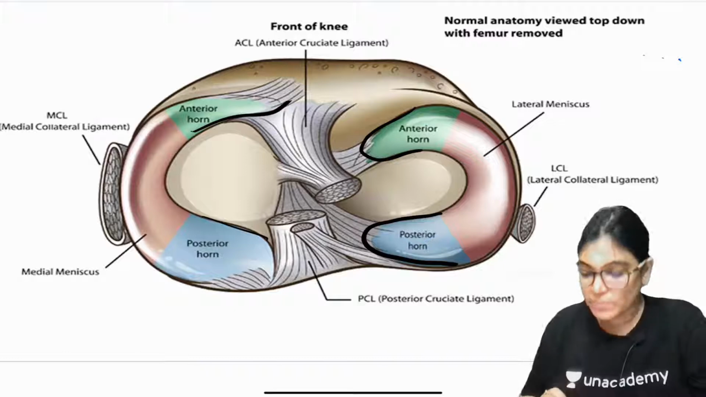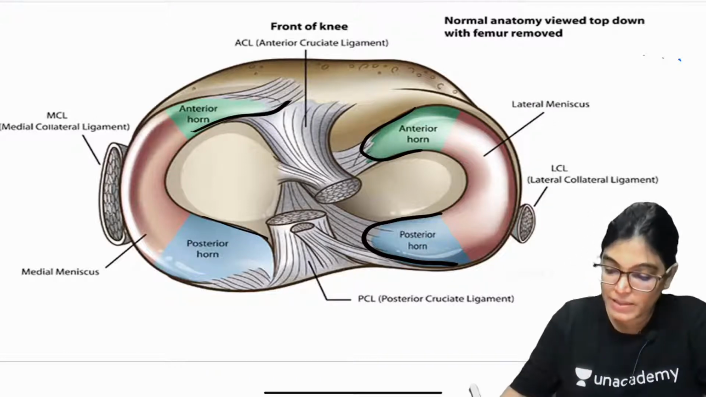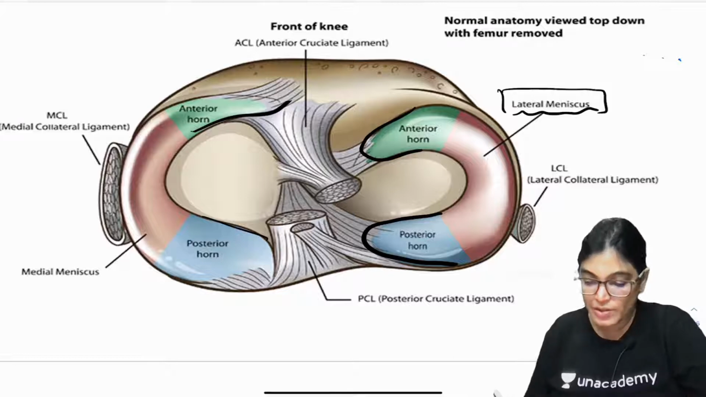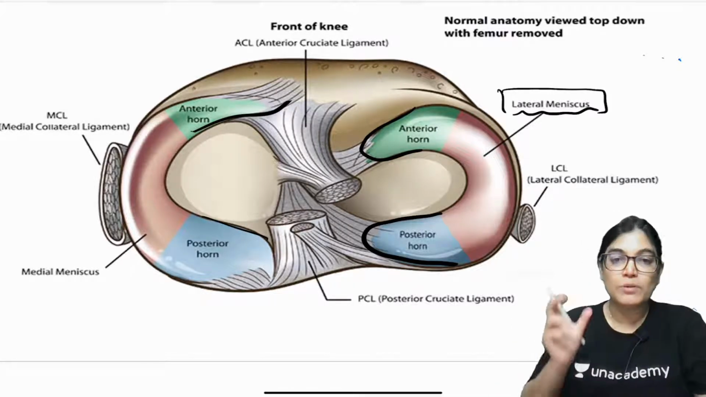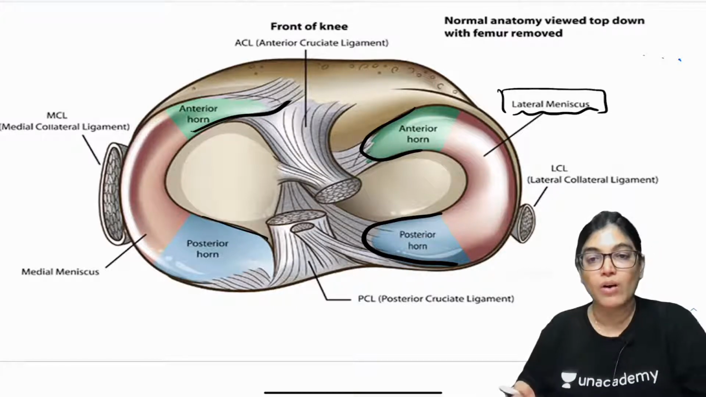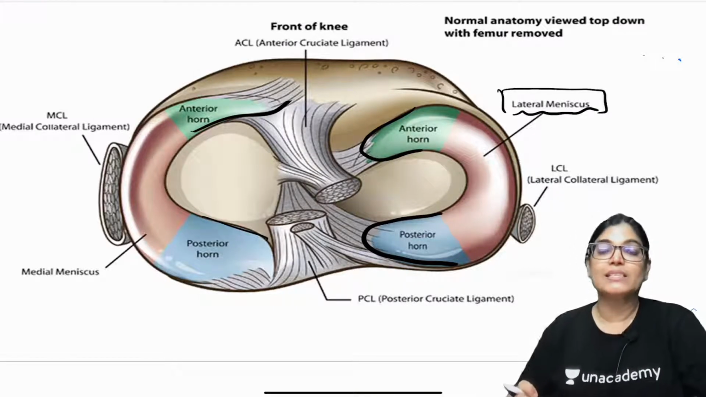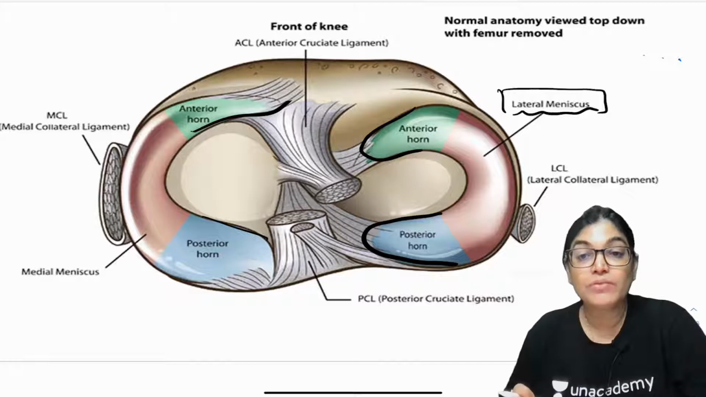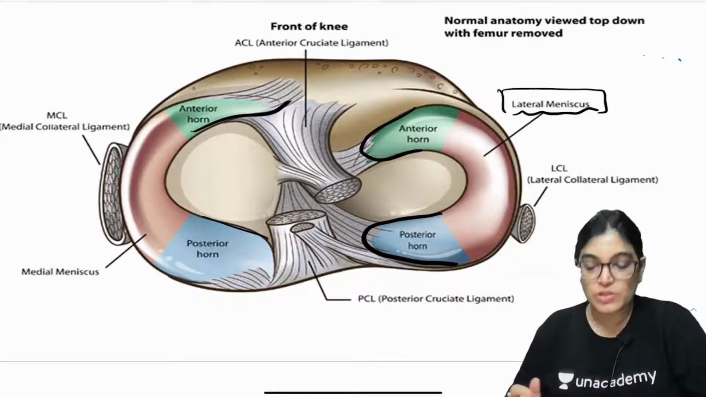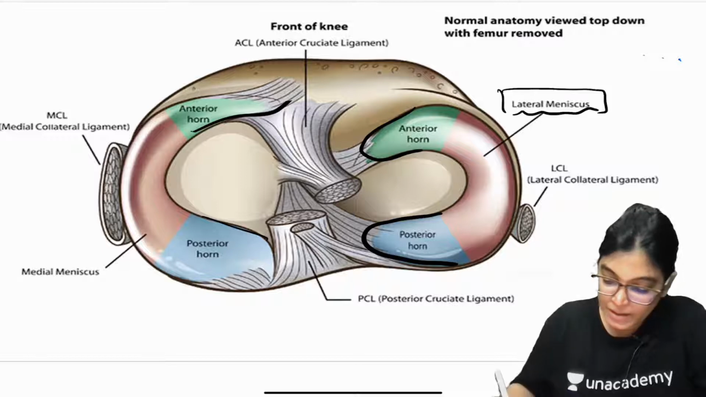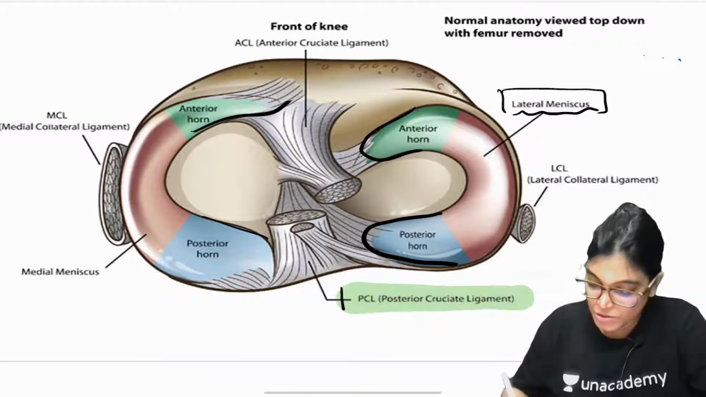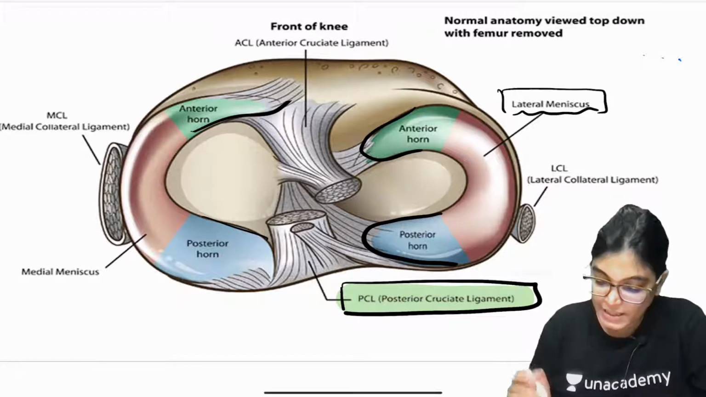From the posterior horn of the lateral meniscus, I am talking about the lateral meniscus, there are extensions going, small ligaments extending from the posterior horn of the lateral meniscus and getting attached to the medial condyle of femur. So these extensions are going in relation to the posterior cruciate ligament. See here, this is the posterior cruciate ligament, and you can see the two extensions.